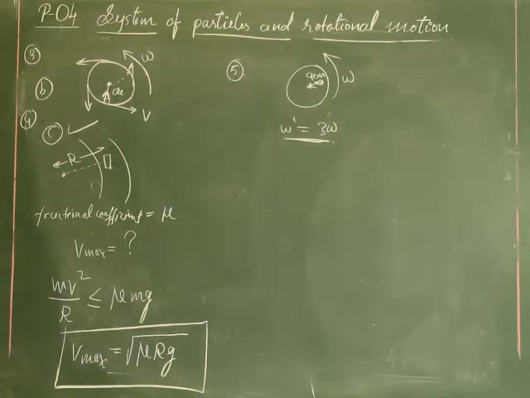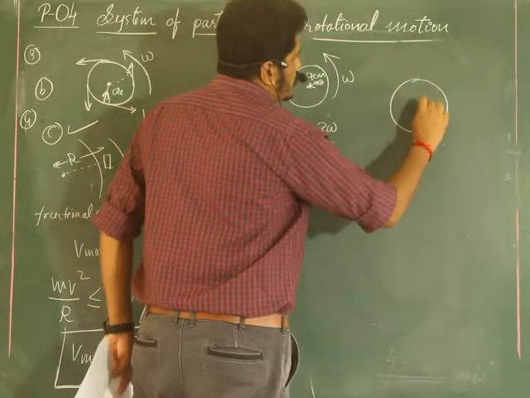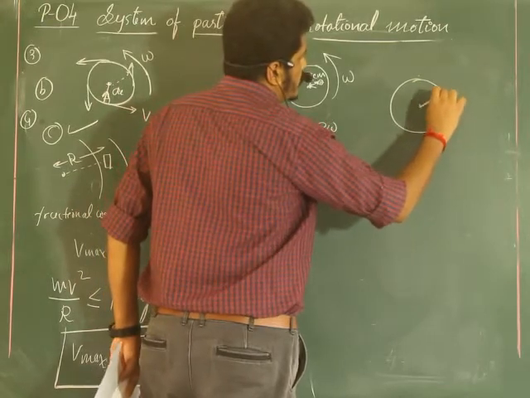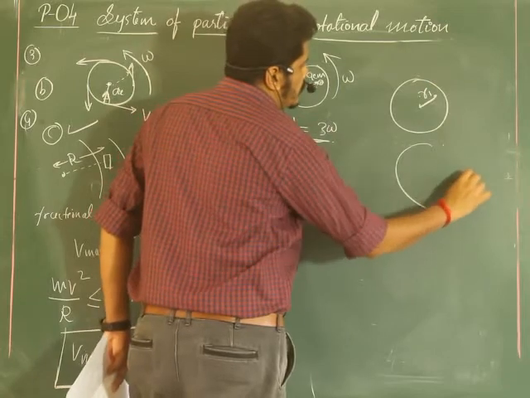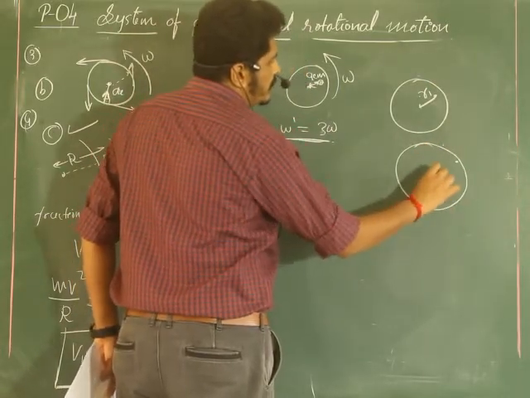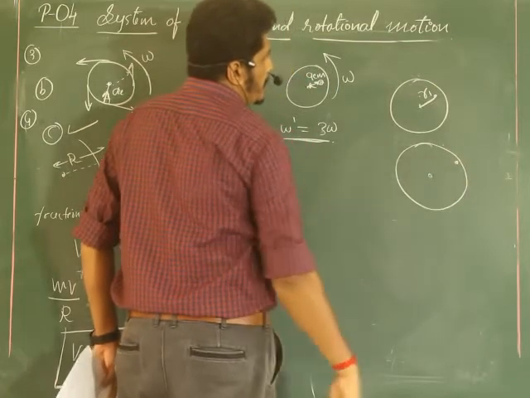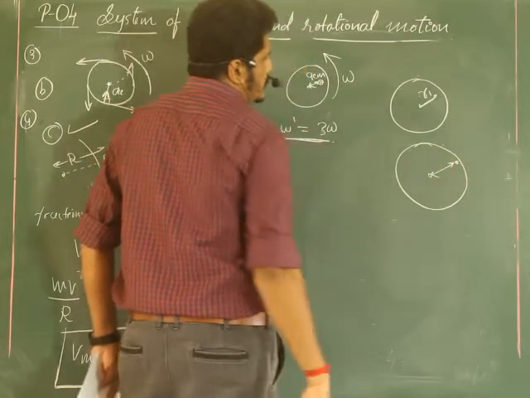So I will take the initial radius for the point as r1. After tripling the angular velocity, the coin has moved slightly away, like this.